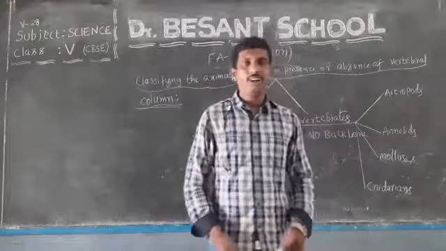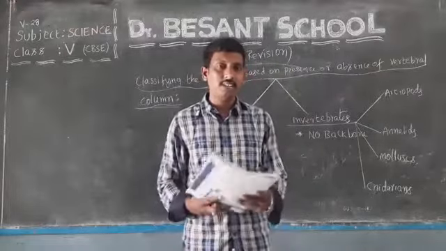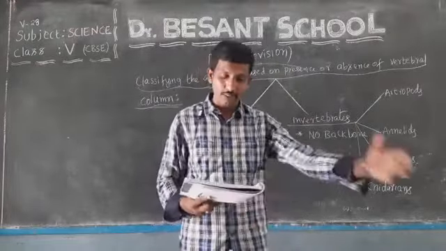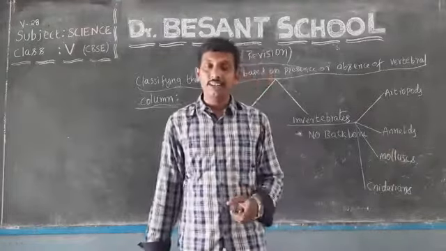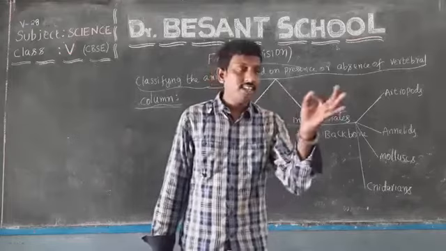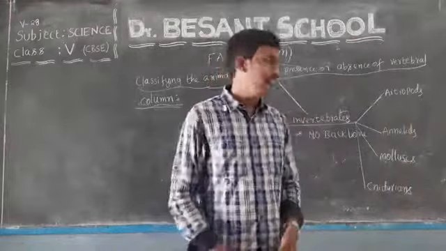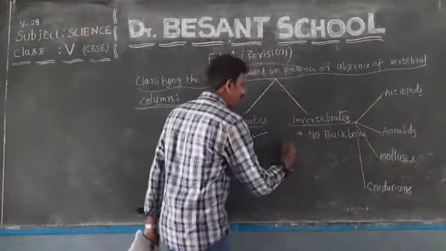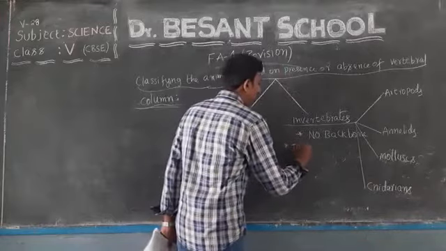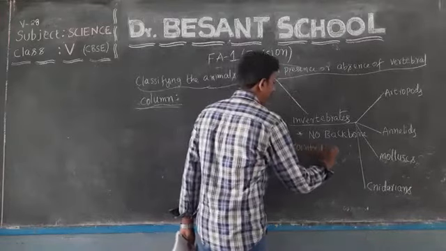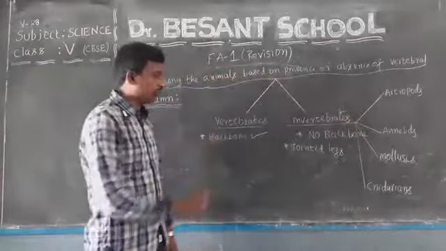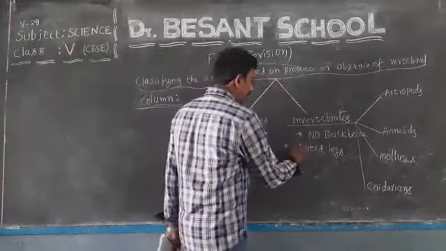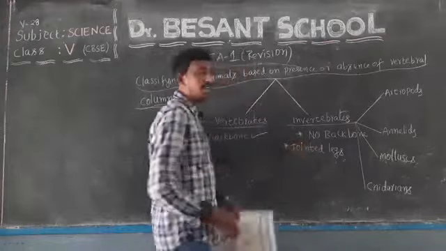We'll discuss it now. What are invertebrates? The animals that do not have backbone are said to be called invertebrates. And some of these animals have legs that are connected to one another, and we call them jointed legs. Remember this point. It's very important to have this in our invertebrates concept.